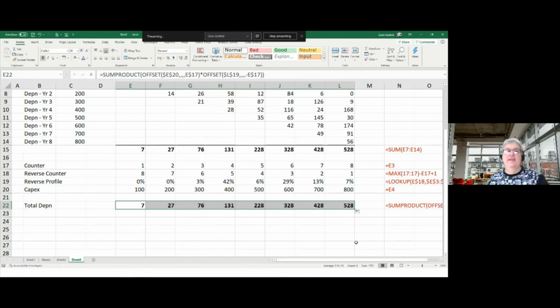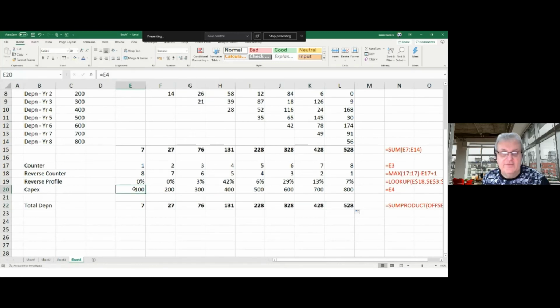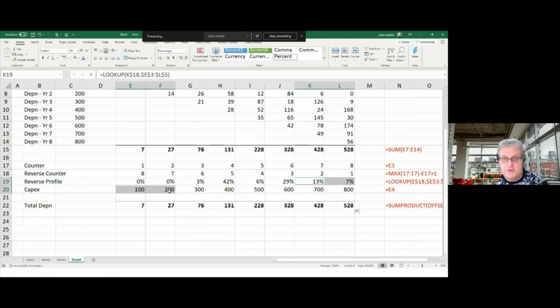What's happened here is that in the first one, I have taken this number here and I'm keeping it, it's always staying on here, but I'm just extending the width. And it's positive here and it's negative there. So when it's negative, it will go from right to left. And when it's positive, it will go from left to right. So for the 7 here, it's taking the 100 and multiplying its sum product by that. In the second period, it's taking those two numbers and taking the sum product with those two. So it's 13% of 100 plus 200 times 7. In the third period, it's the sum product of those three with those three. So it's 29% of 100, 200 times 13%, and 300 times 7%.